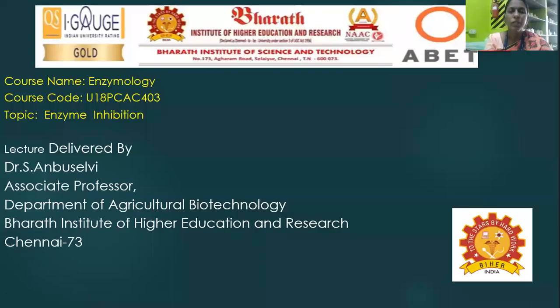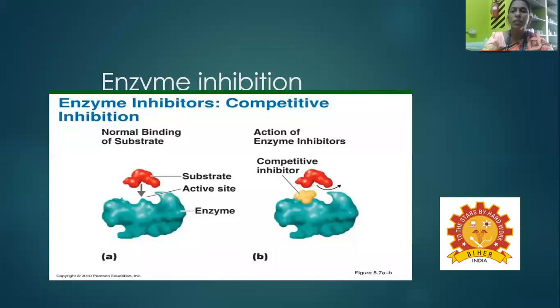I am going to deliver a lecture on enzyme inhibition. What are enzymes? Enzymes are proteins which enhance the rate of reactions or speed up chemical reactions. Inhibitors are certain organic molecules that inhibit enzyme activity. It is called enzyme inhibition. Enzymes speed up reactions, while enzyme inhibitors slow down or inhibit the enzyme activity.